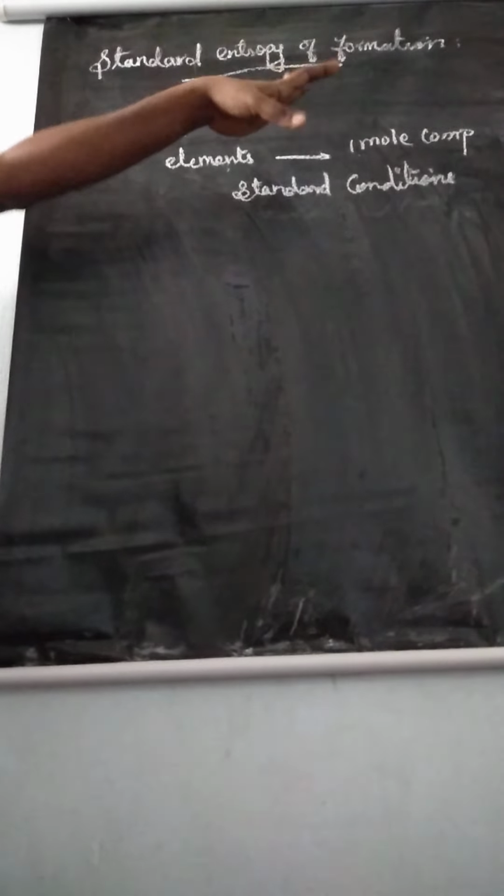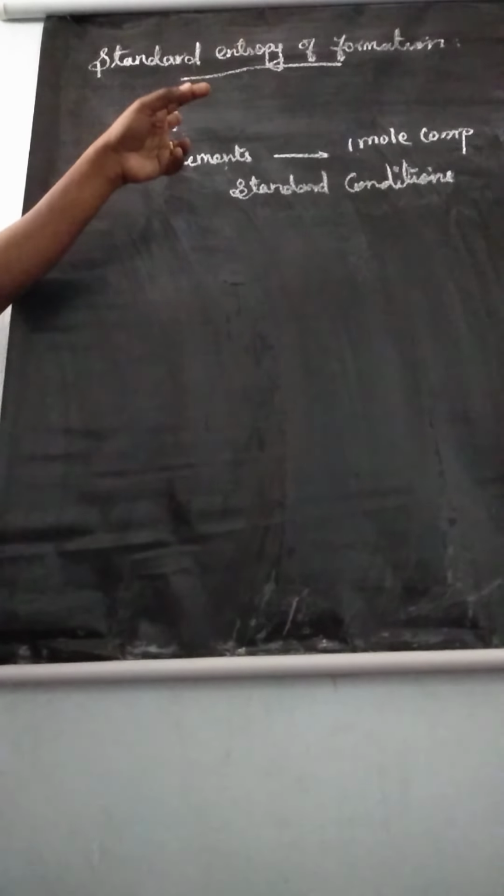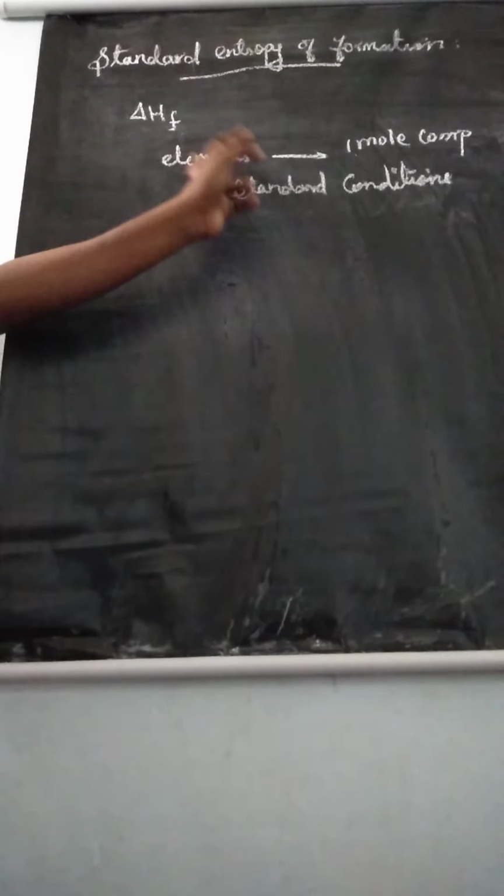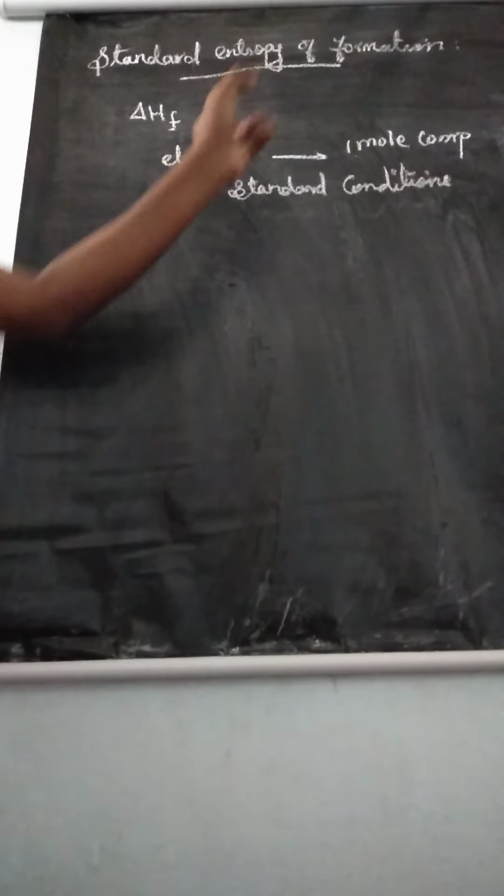So can you tell the definition? Standard entropy of formation is defined as the entropy of formation of 1 mole of a compound formed from its elements under standard conditions.